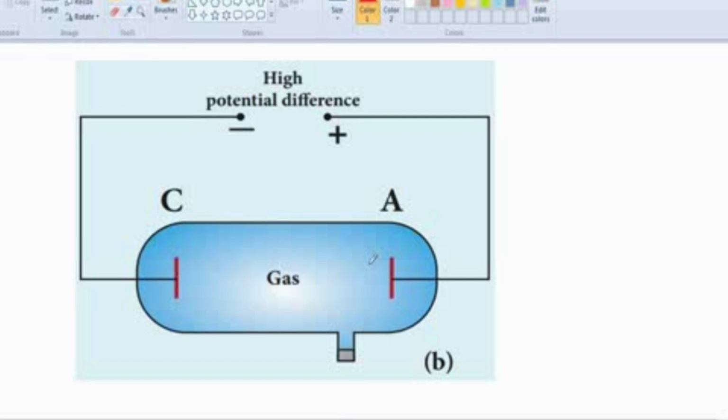Why is it not equal to the speed of light? Because it has a small amount of mass. But light has no mass. It is traveling with a greater speed. But the electron has a small amount of mass. That's why it is traveling with the velocity of 1/10th of the velocity of light. Okay.